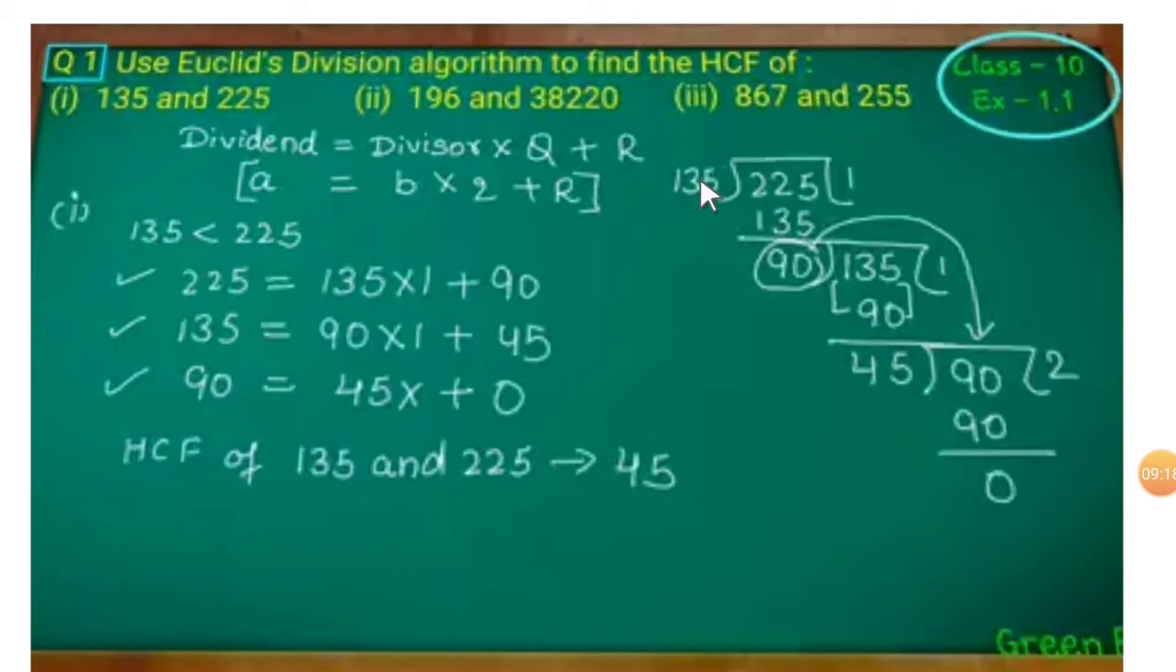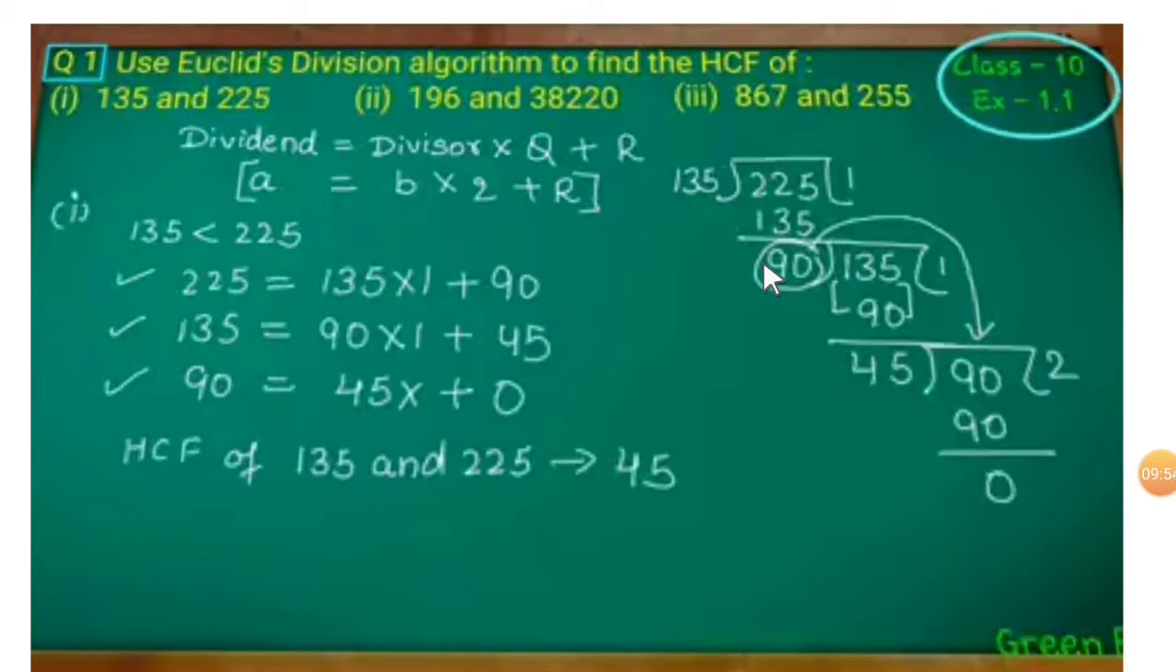See, 225 divided by 135. 135 ones are 135. 5 minus 5 is 0. 12 minus 3 is 9, 1 carry. This will be 0. So 90 is the remainder in this case. So we have to write 225 as 135 into 1 plus 90. A, that is 225, is equal to B into Q plus R. Here the quotient is 1. In this case, the remainder is not equal to 0.